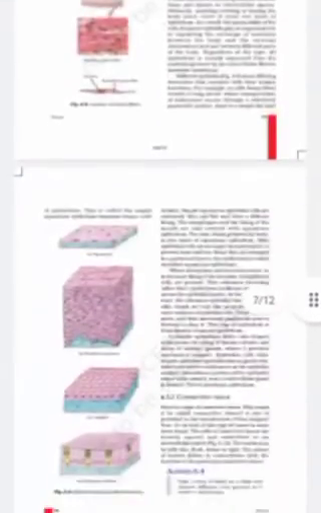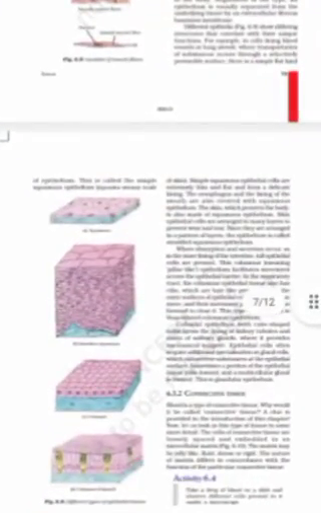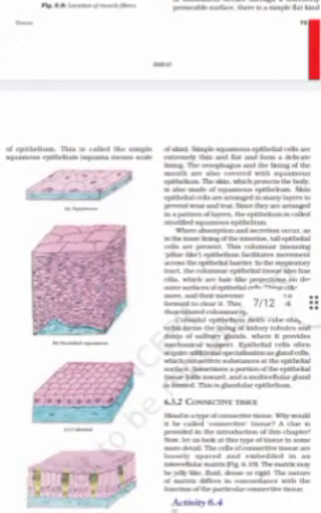As I said, there are different types of epithelium. We have some epithelium in the tongue, some epithelium in the nostrils, some kind of epithelium in the skin. So a lot of different types of epithelium are there.